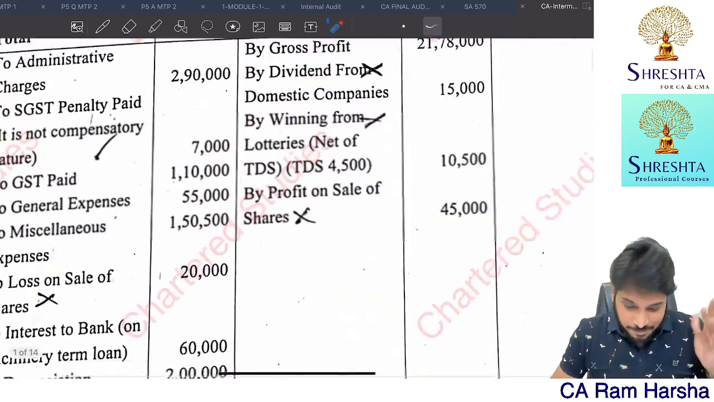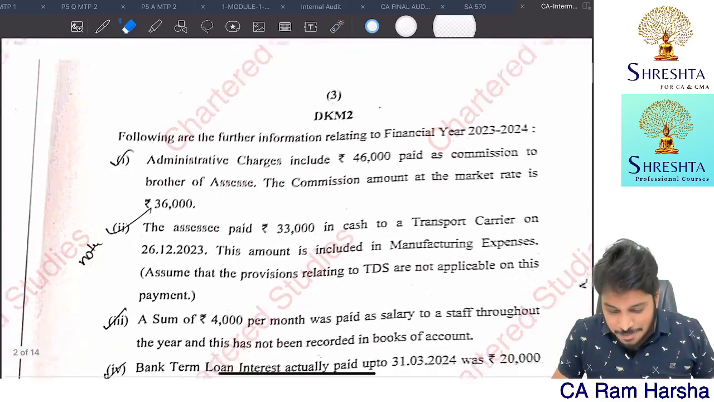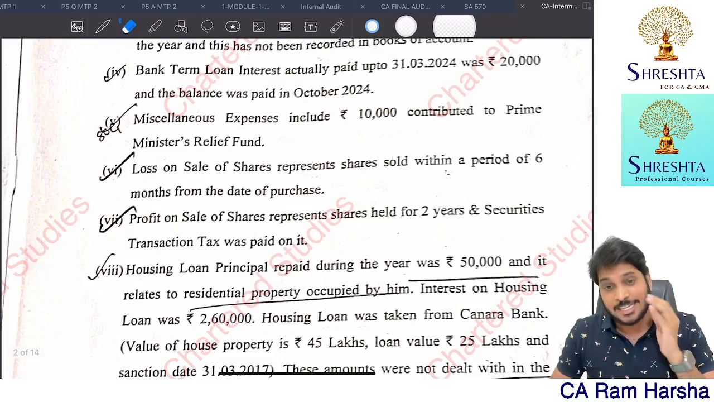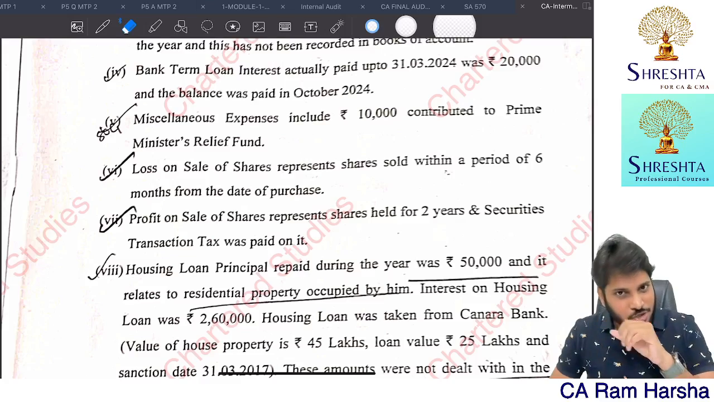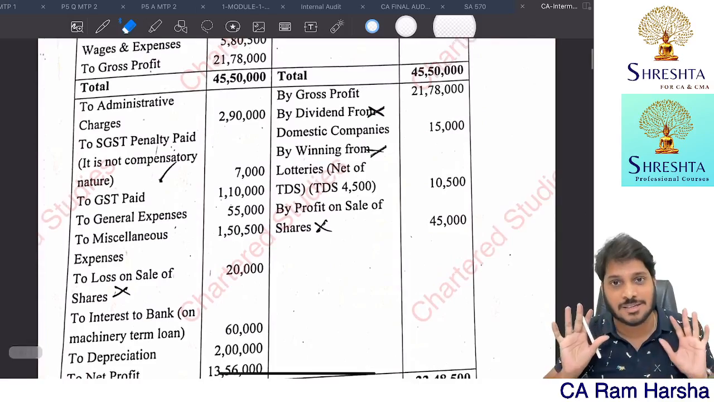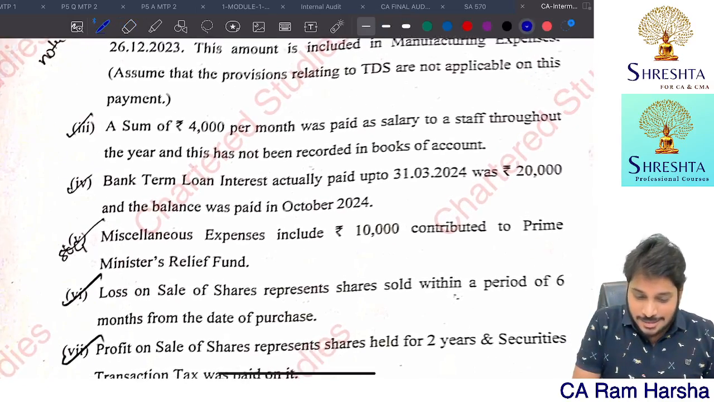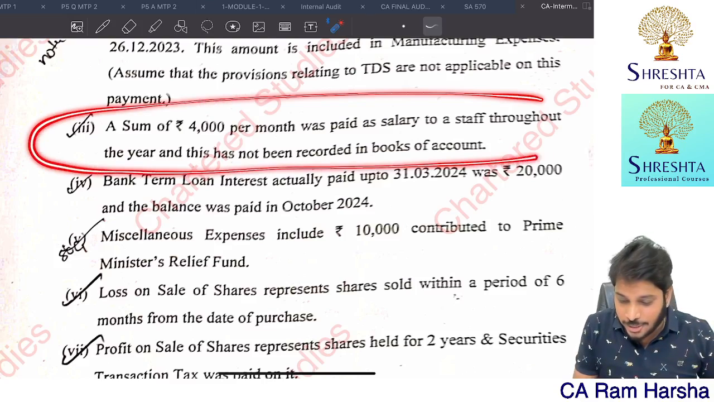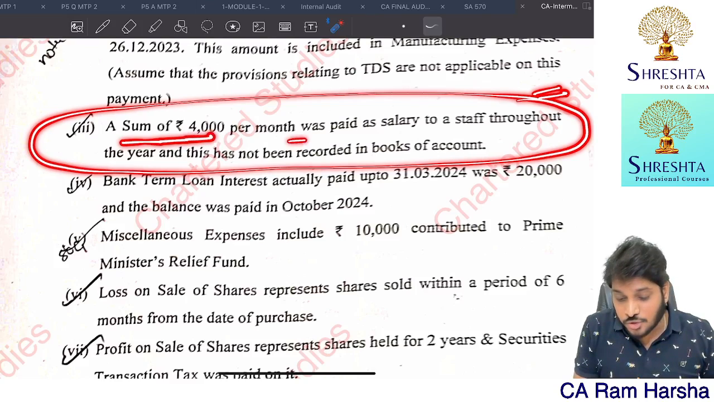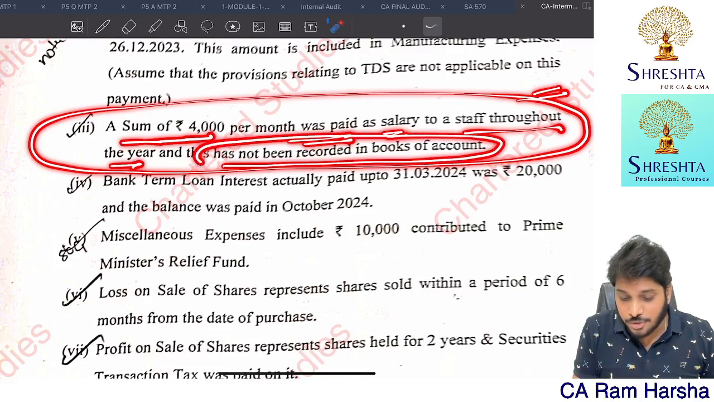Anyhow, whatever it is, I hope you did your best. This entire problem is in PGBP. You have the PGBP question right in the PGBP chapter. Sorry, in total income, the test your knowledge questions were there. In the ICAI material, that question is completely copy-pasted with slight modifications. In this question, what I felt was that there is a possibility some students might make a mistake on one particular adjustment. Here, a sum of 4,000 rupees was paid as salary to one of the staff throughout the year and was not recorded in the books of accounts.